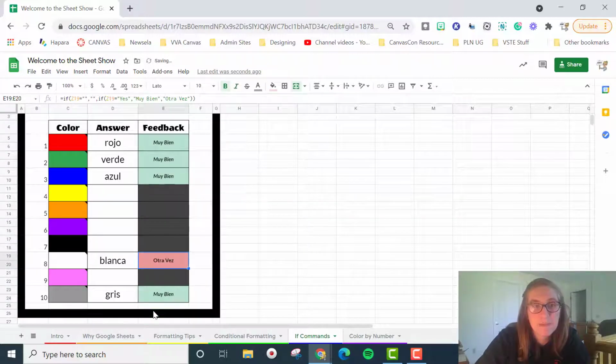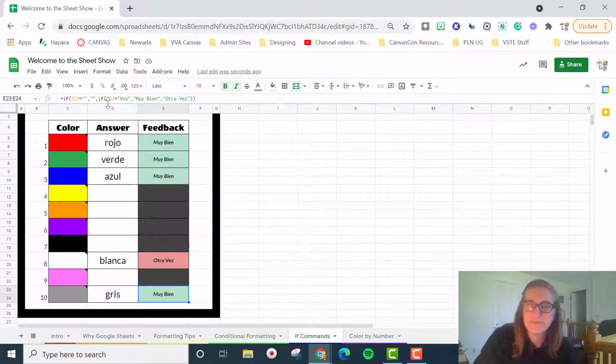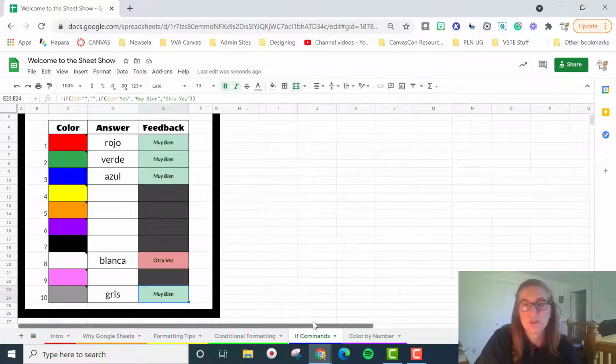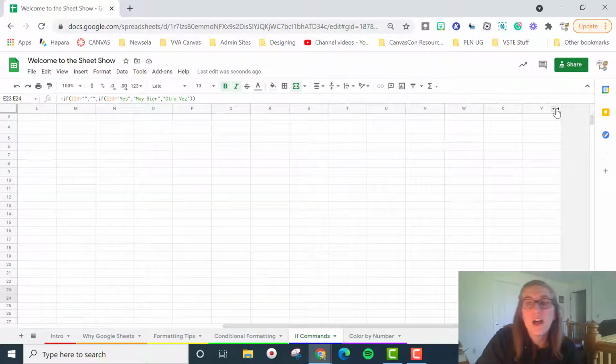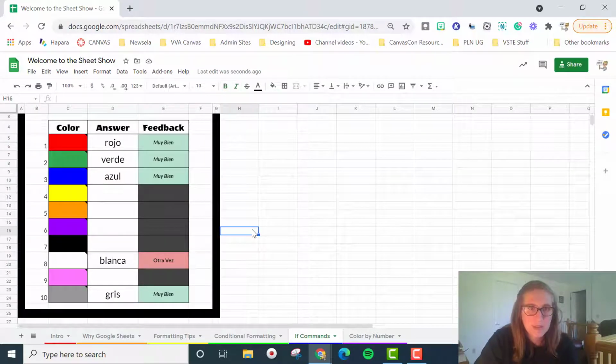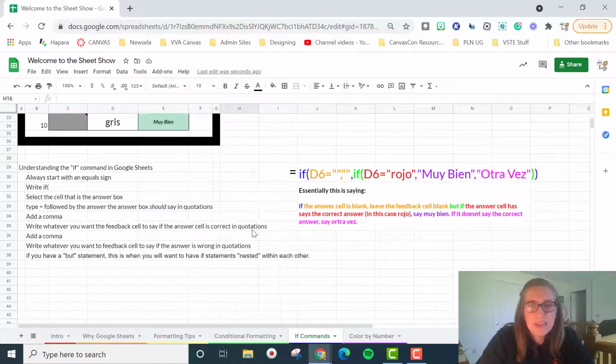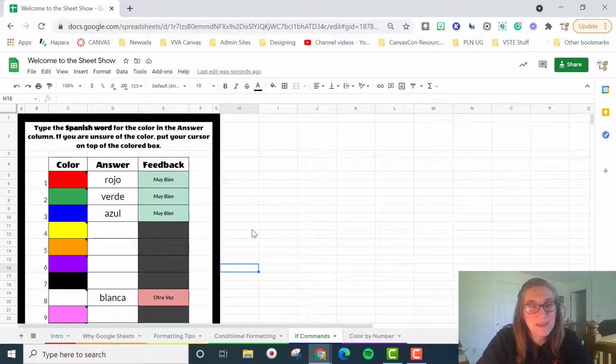All right, so I just copied and pasted the formulas as we went along. So here I copied and pasted the formula. Now they don't see what it says, all right? They're going all the way off of Z, so then the students would have to scroll all the way to the side, unhide the column, then look at the formula, which is a lot less likely. And so that is how you can be using if commands in addition to some conditional formatting to give feedback.